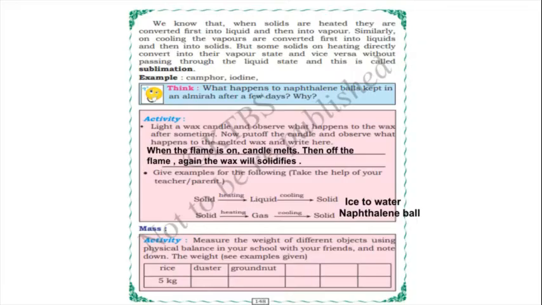So one more activity: measure the weight of different objects using a physical balance in your school with your friends and note down the weight. They have given one example: rice, it's 5 kg. So how will you weigh the duster, and how will you weigh the groundnut, in kg or in liters? How we should weigh these things, you have to write here. So children, this is a very simple activity. I'll leave this activity to you.